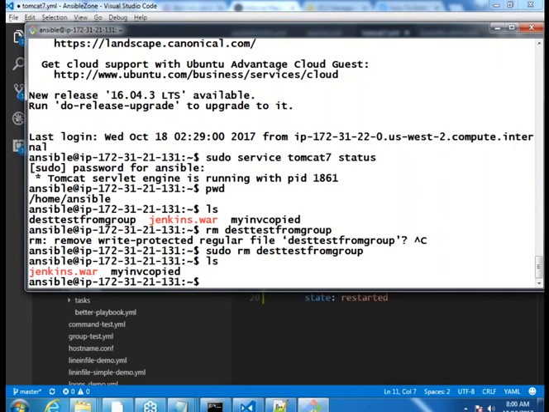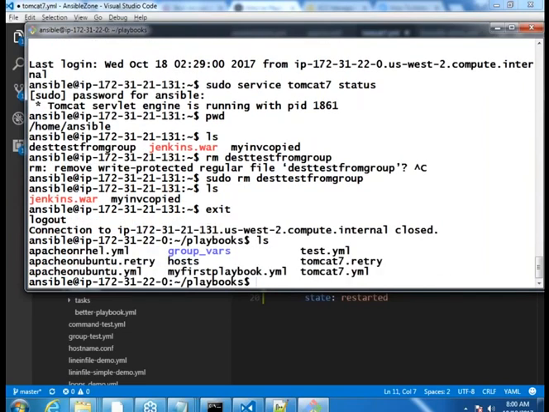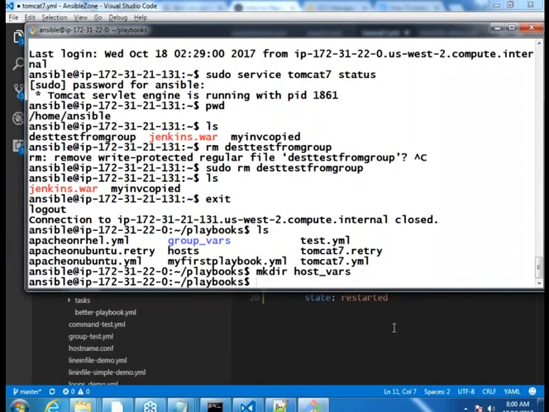Okay. Here I am going to make a slight change now. I am going to create something called a host variable. So let me exit out of this machine. Unless I have an inventory file over here, exactly related to the inventory. What is it that I have created? Group_vars. Now I am going to create a folder called host_vars.